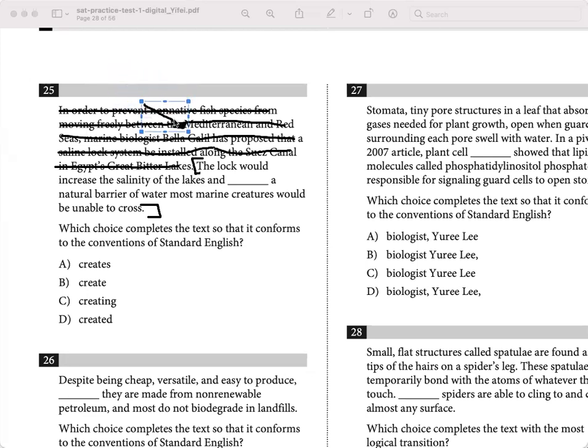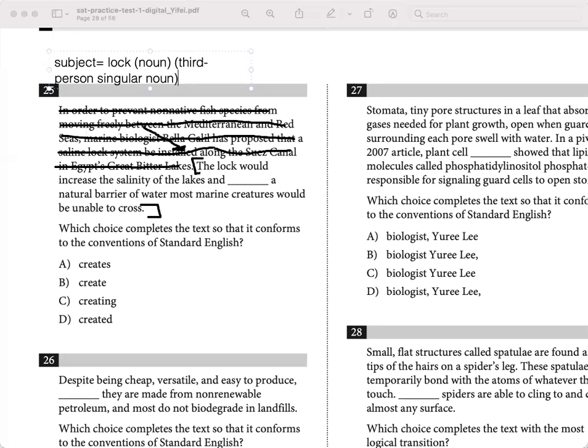All right, so let's look here at this sentence. The lock would increase. We really first need to focus on the first part of the sentence. So the subject of our sentence is lock, right? It is a noun, a third person singular noun.